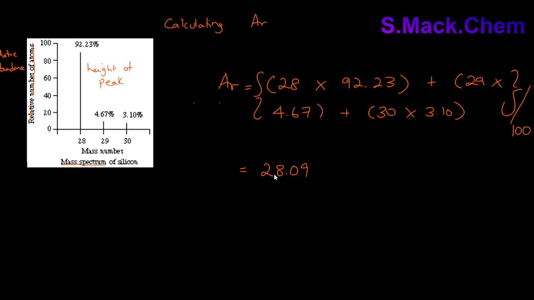Remember, relative atomic mass has no unit, and as a hint or a double check, if there's only one, or a very abundant isotope, such as silicon-28 with a percentage of 90-something%, this means the AR value should be close to this number, 28, which it is. So you have to be careful with calculations.